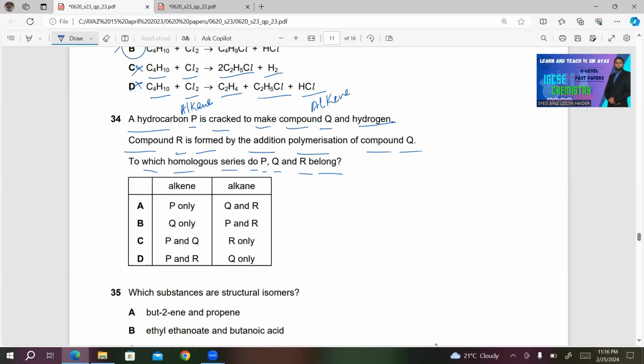And as I have told you, Q is an alkene. So in this case, B must be the right answer. Because in B, they are saying Q is an alkene, which is correct, and P and R are considered as alkanes. This is the only right choice. Other choices are incorrect.